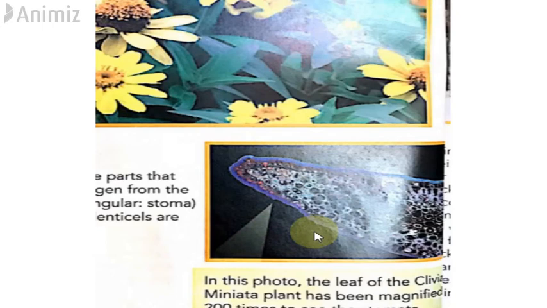It is actually very small, but with the help of a microscope it is shown 200 times bigger than it actually is. So it has small pores like this. These pores, as you can see in this picture, are called stomata. So this plant respires through these pores.